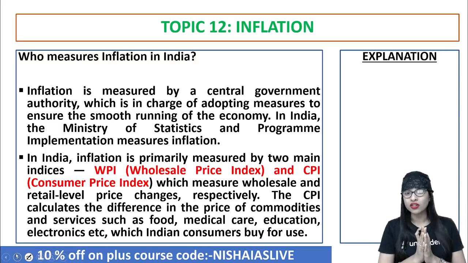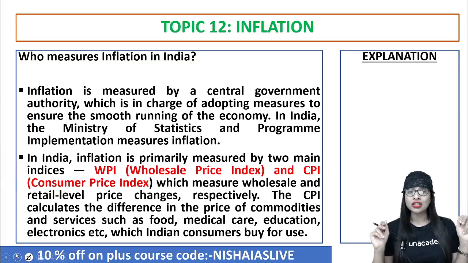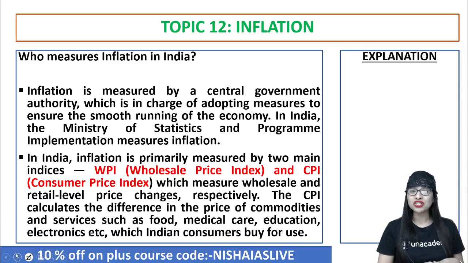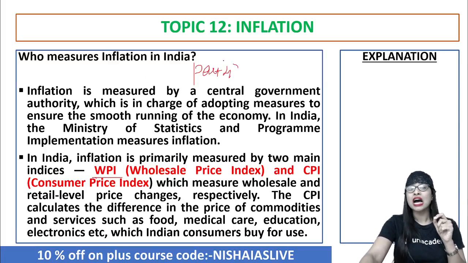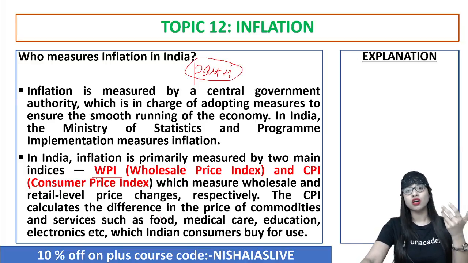Again, the central government authority. And who is in charge of adopting what? The so-called measures, so that we can have a very smooth stability of functioning of our economy. And as far as India is concerned, the proper authority is the Ministry of Statistics and Programme Implementation, guys. They are the ones who measure inflation. And there are two main indices or measures of inflation called WPI and CPI, Wholesale Price Index and Consumer Price Index. I have done a video on the Wholesale Price Index and Consumer Price Index exclusively in part 4 of this fundamental series, guys. You can feel free to watch that as well. Clear? It is given in the playlist of the series.